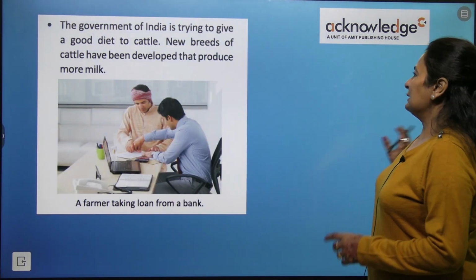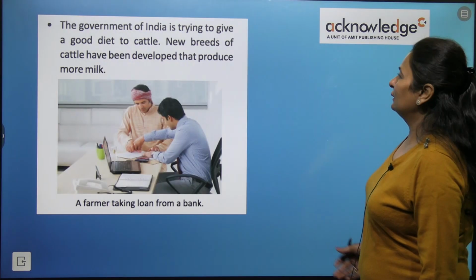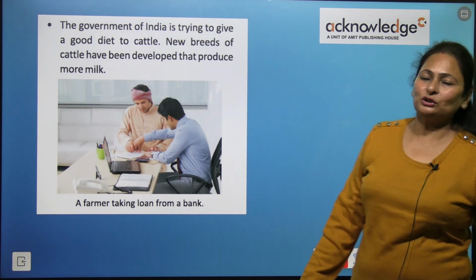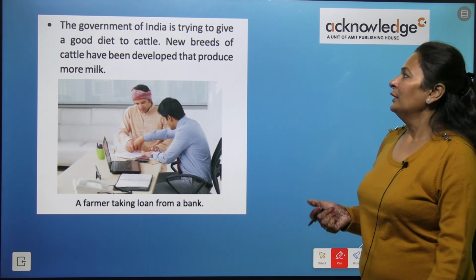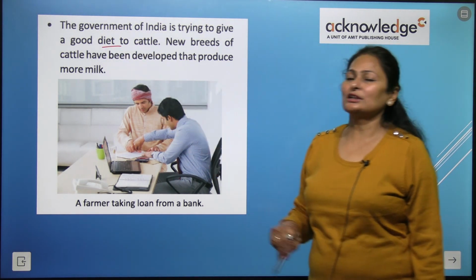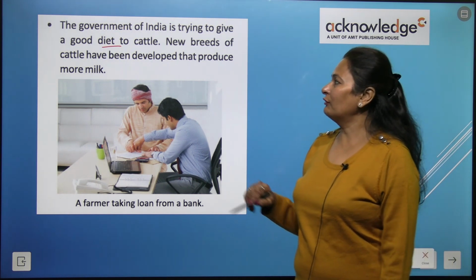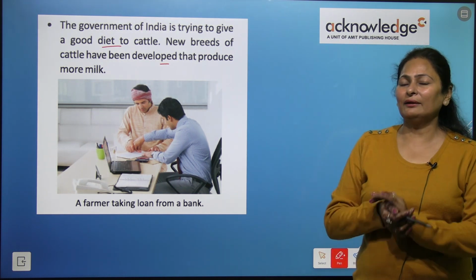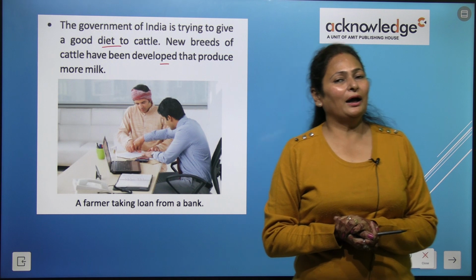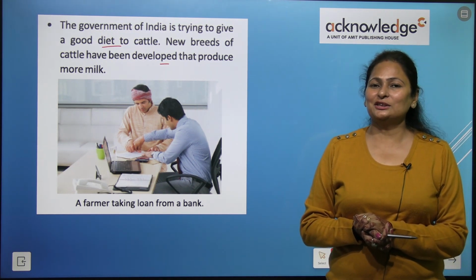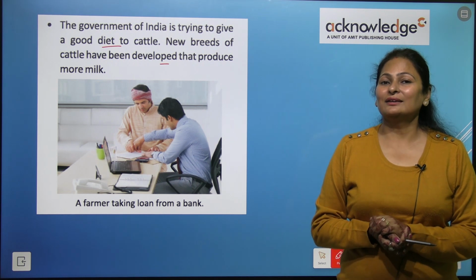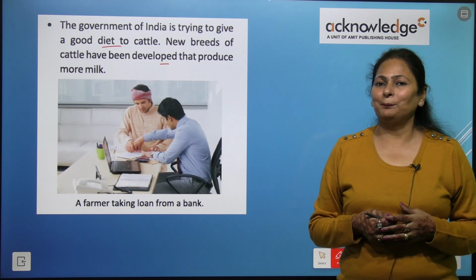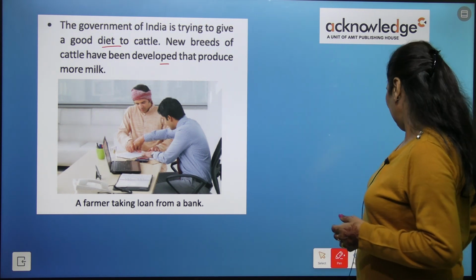So the government of India is trying to give a good diet to cattle too, because cattle rearing is also part of agriculture or farming. So they are giving a good diet to cattle. New breeds of cattle have been developed that produce more milk. Cattle rearing is again part of farming or agriculture. So the government is giving the good diet so that production of milk can be increased, right?